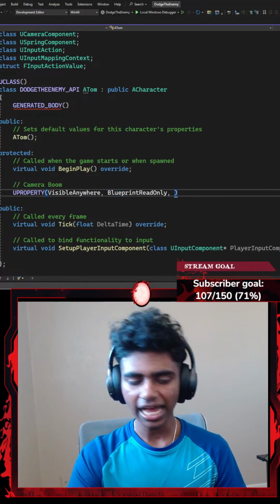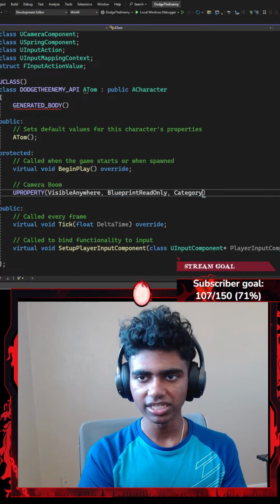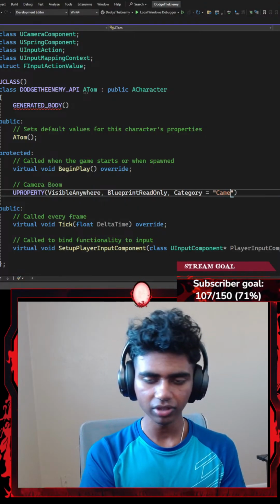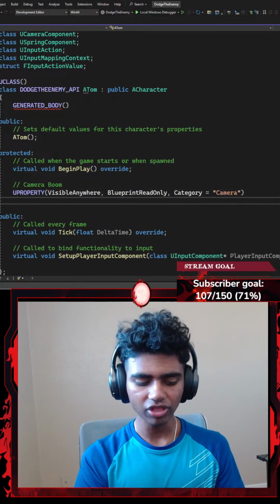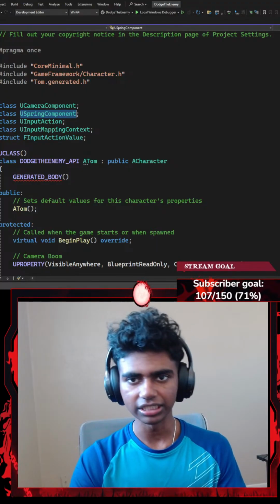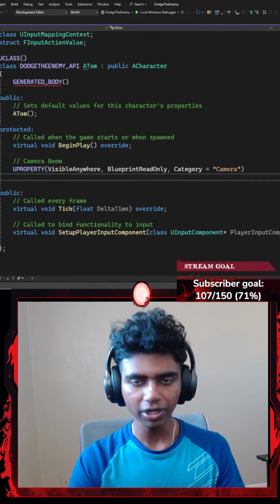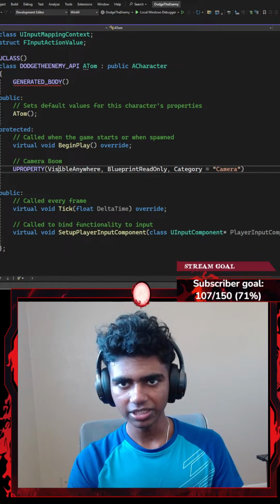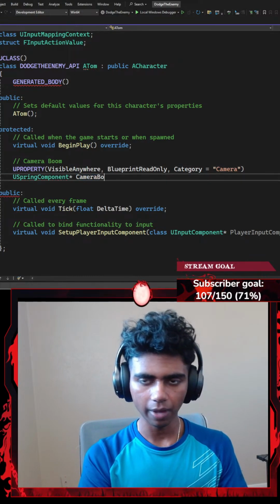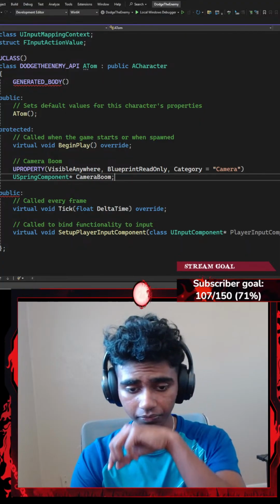Okay, that's it. Lastly, I'm gonna go ahead and categorize it using my category. I'm gonna set it equal to, let's go with something like camera. And then once I'm done with that, I'm gonna go ahead and copy my use spring arm component, because again, recalling that camera boom is my spring arm. I'm gonna paste my empty class here and represent it using a pointer called something like camera boom. And then I end this with a semicolon.